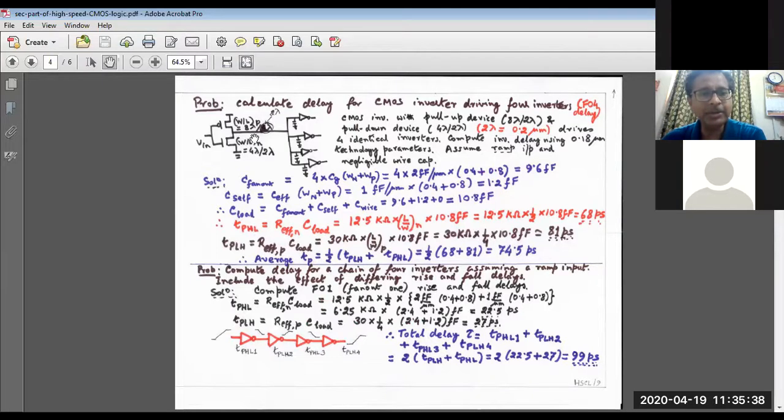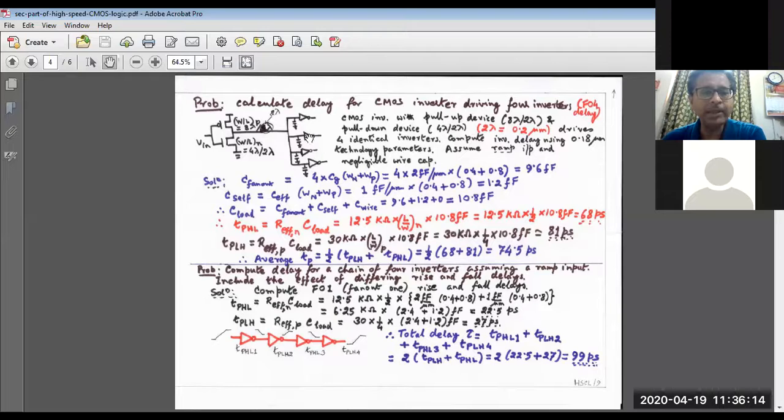So what is the total load capacitance at this output node? It is a sum of 3 factors. One is the fan out capacitance, one is the self capacitance, meaning the driver's own capacitance, and the third one is the wiring capacitance. But for our problem, throughout our course we shall tacitly assume that the wiring capacitance is 0. If we have a long interconnect, then the wiring capacitance per unit length we shall take as 0.2 femtofarad per micrometer. But so far, although it is there in our mind, we shall take it as 0.